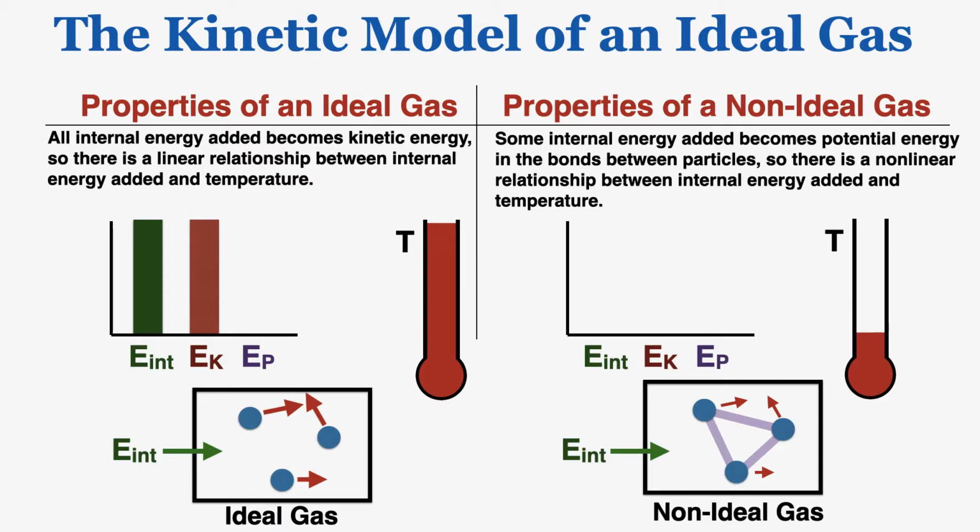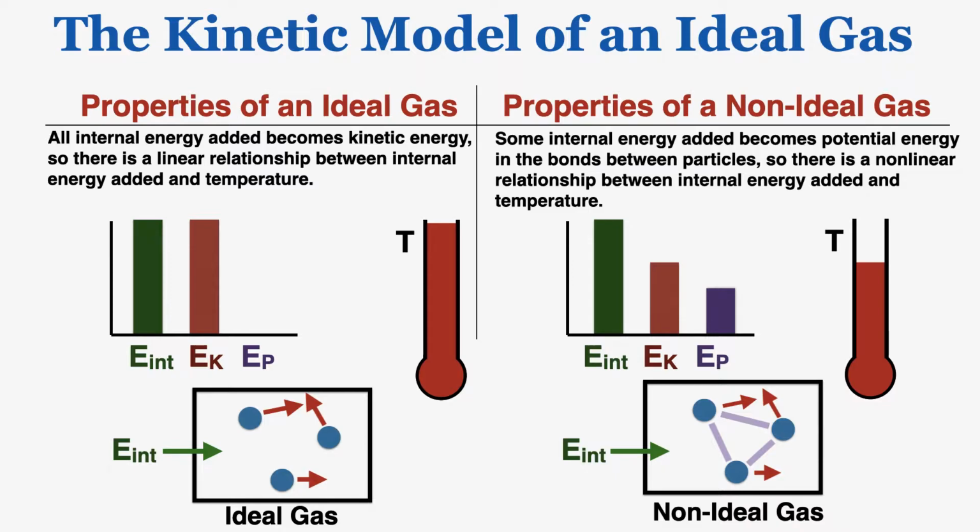In comparison, in a non-ideal gas, some internal energy added becomes potential energy in the bonds between particles, so there is a nonlinear relationship between internal energy added and temperature. If I start to add internal energy to this non-ideal gas, some of it becomes kinetic energy, but some of it may randomly go into the bonds between particles instead.